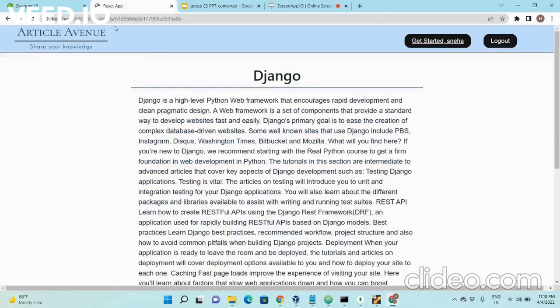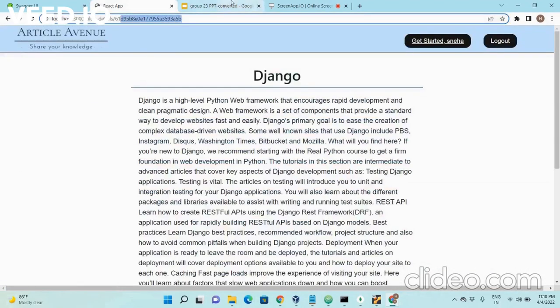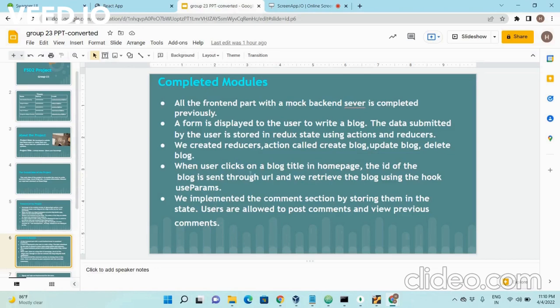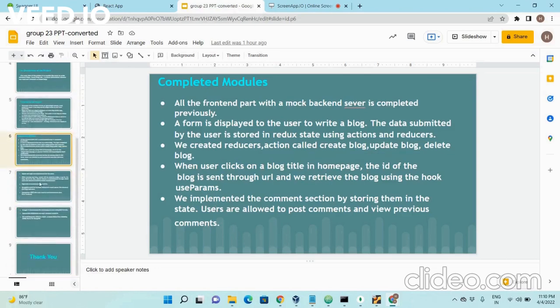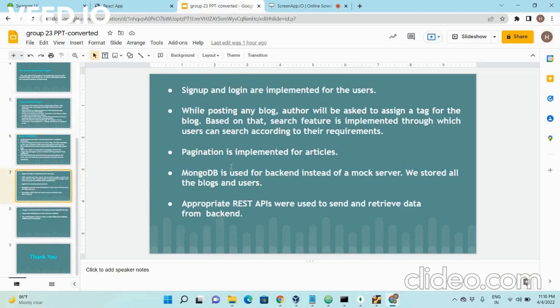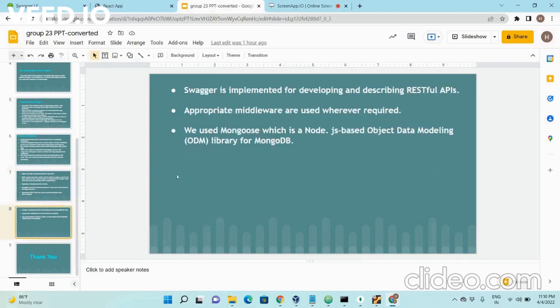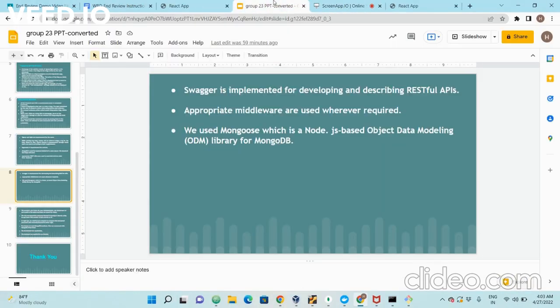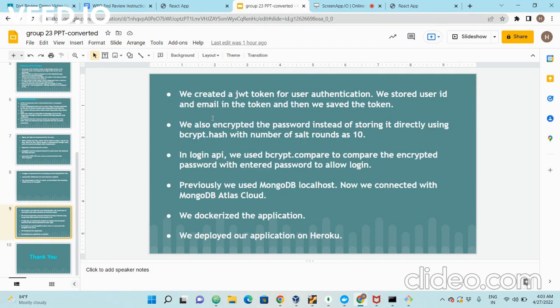Like if I say read article, this is the ID of the blog. And the comment section is also implemented, and MongoDB is used for the backend server, and appropriate REST APIs are used to send and receive data from the backend. Swagger is implemented for developing and describing these RESTful APIs that we created, and appropriate middlewares like Multer and Morgan were used. And we used Mongoose as an ODM library for MongoDB.